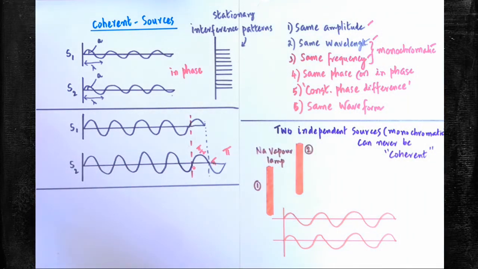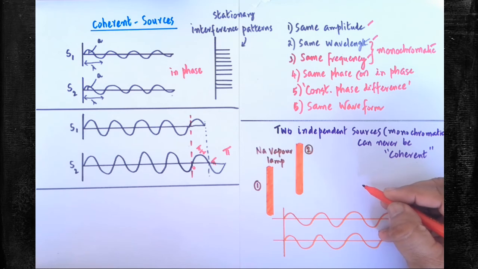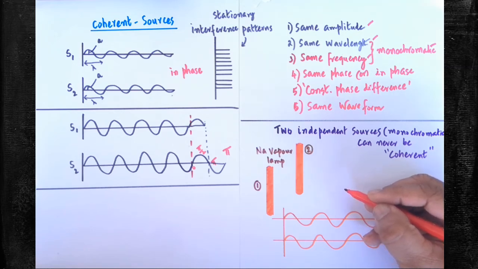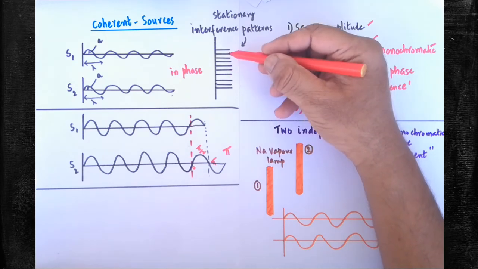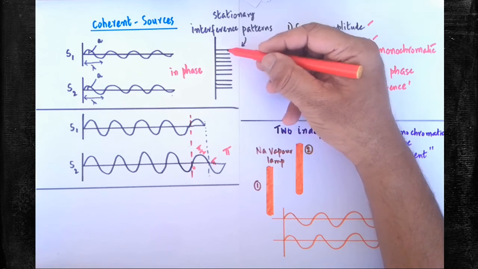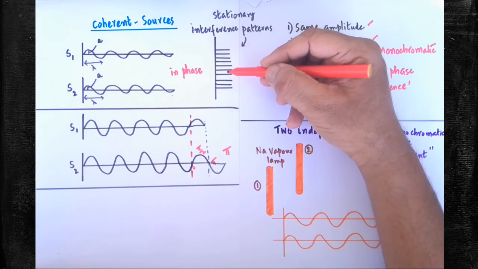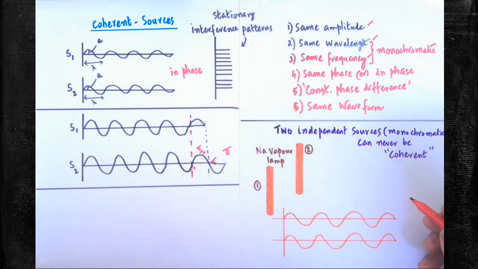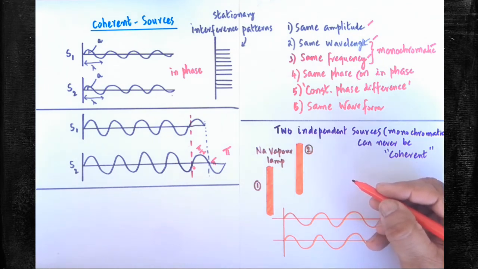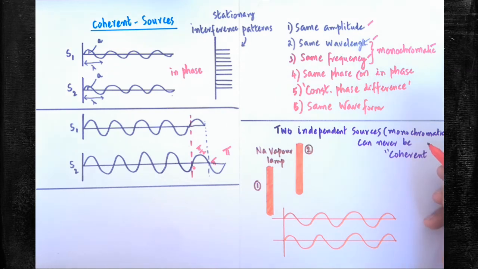That is a very, very important condition. So between the radiation from the first source and the radiation from the second source, you can't observe a constant phase difference. There will often be a change in the phase difference. When they interfere, what will happen? The pattern won't be permanent. The pattern will often change. Wherever you see a dark band, there you can see a bright band. Often the pattern will change due to the thermal vibrations occurring in the lamp. So if you use two independent sources, you are not able to observe the permanent interference pattern. They won't act as a coherent source.